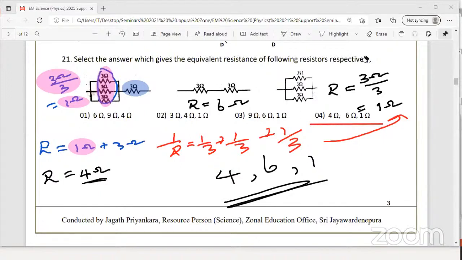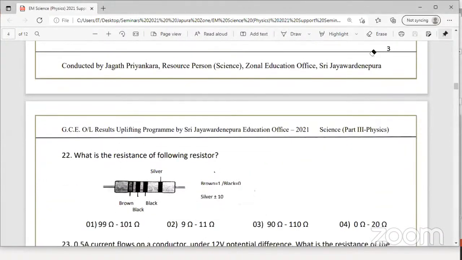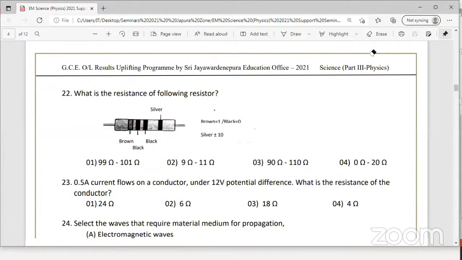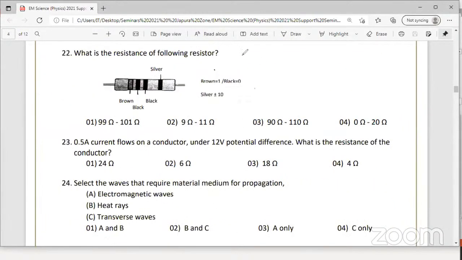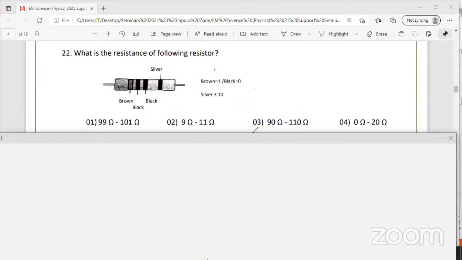Okay, now question number 22. Parallel to this, there's an ongoing Sinhala medium seminar also for science, right? Sinhala medium students also you can inform, right? Question number 22. Resistor color codes. Any volunteers here? Those who can give me the answer for this. Any volunteers?